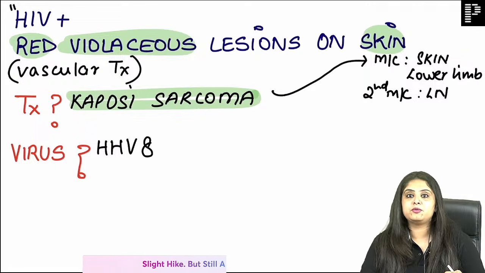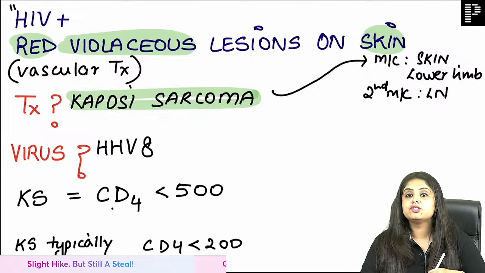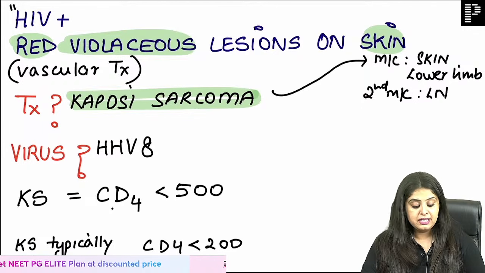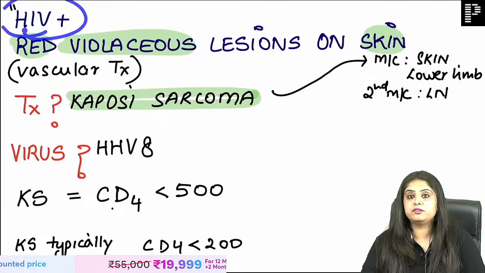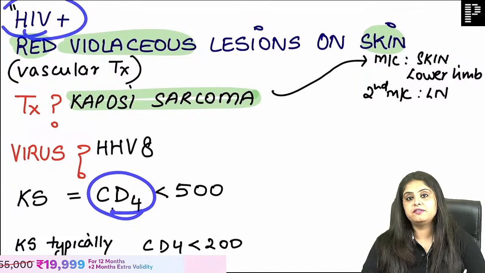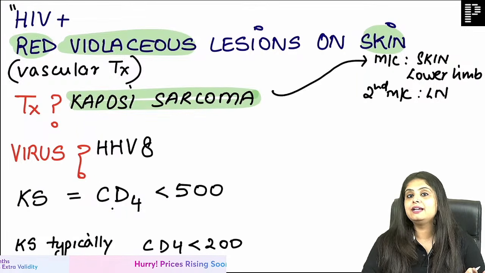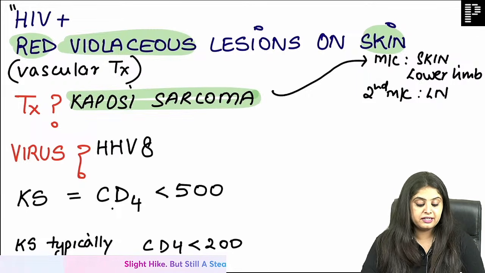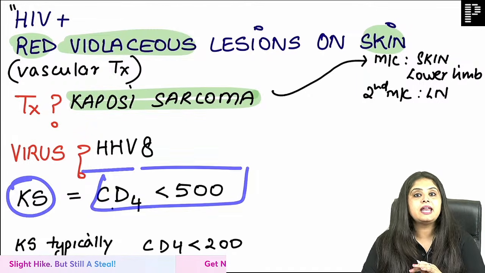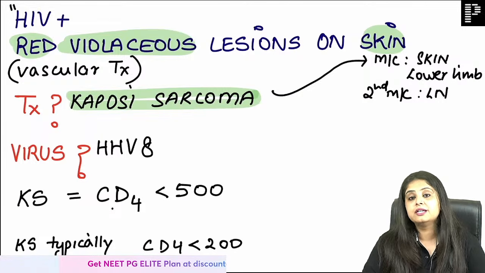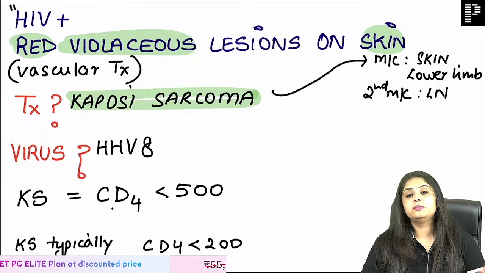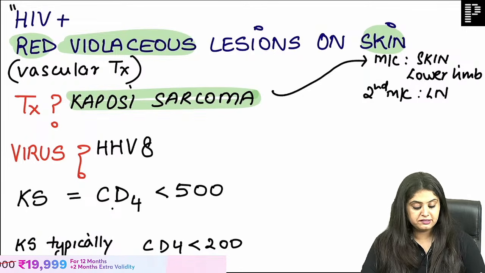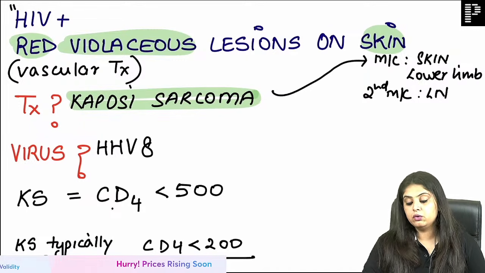But the recent exam question was: what is its association with the CD4 count, which has led to a lot of confusion, and that I'm here to solve. Kaposi sarcoma is occurring in an HIV positive patient, right? So CD4 count is very, very important. And I am quoting directly from all the standard textbooks like Harrison and Robbins and all the journals that Kaposi sarcoma can occur at any CD4 count below 500. At any CD4 count below 500, Kaposi sarcoma can occur. But typically, if you ask, typically it tends to occur below 200.